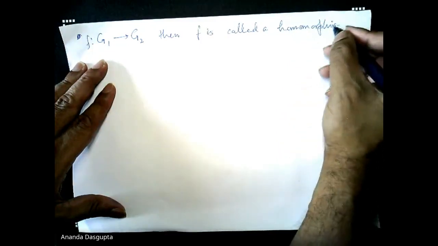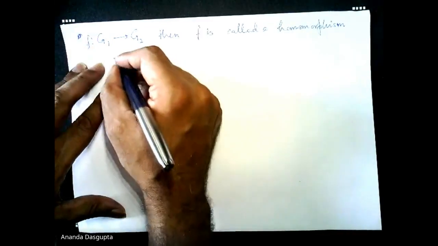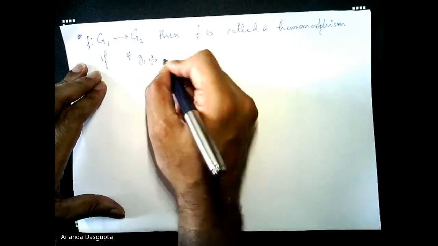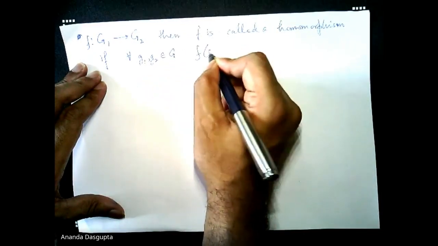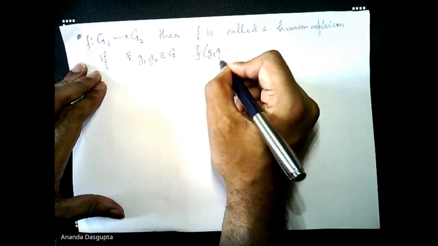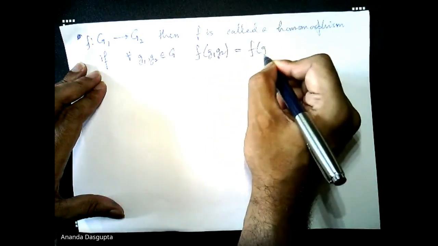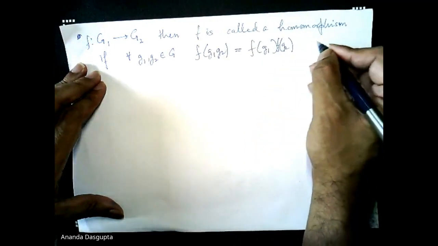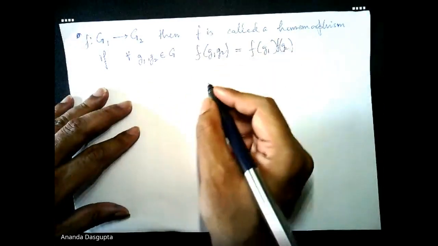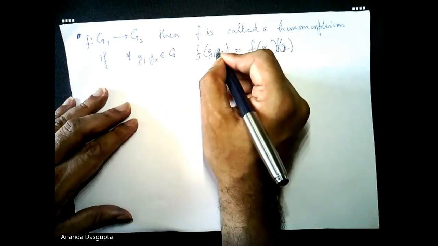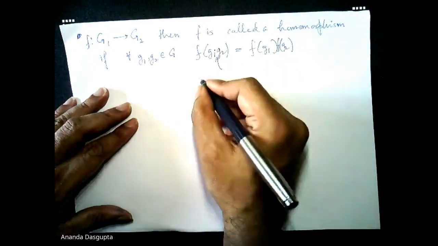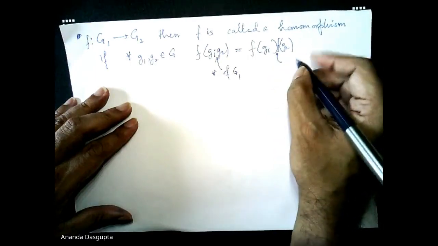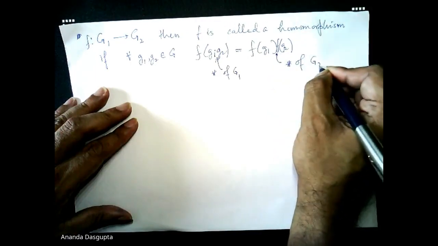So a map F from G1 to G2 is called a homomorphism if, so of course, as you all realize, the composition rule sitting here is the star of G1, and the composition rule sitting here is the composition rule of G2.